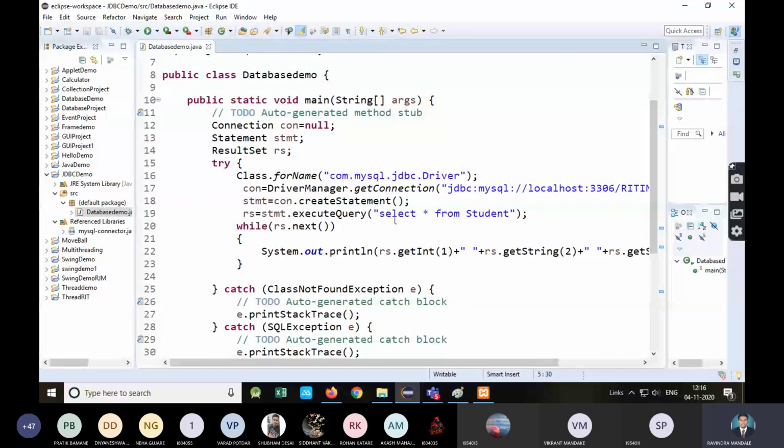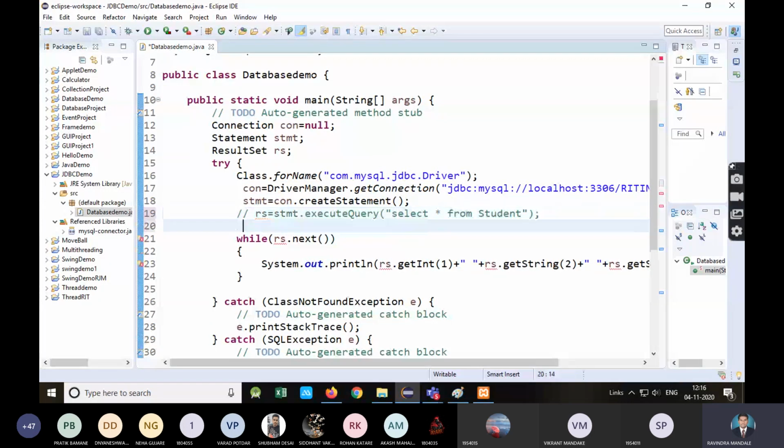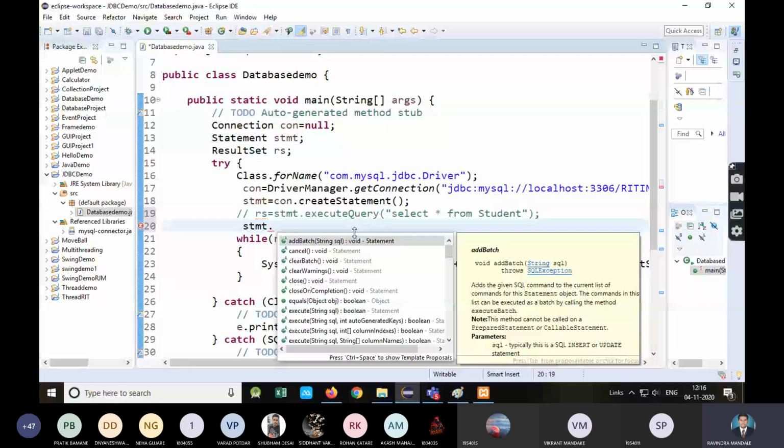जर मला इन्सर्ट करायचं असेल आता ऑलरेडी टेबल आहे, मी जस्ट इन्सर्ट करून दाखवतो. इन्सर्टसाठी मी जस्ट change this line. Okay, so see what I need to do. Statement dot now execute query. This method is for select.